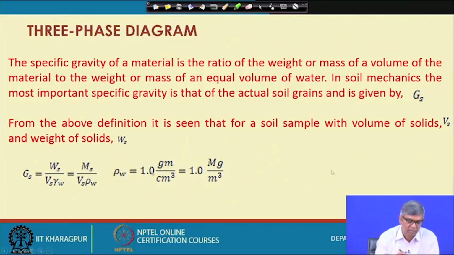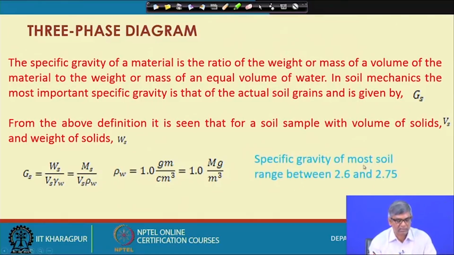So, this water density, unit weight or mass density for water, is a known value. The specific gravity of most soil generally ranges between 2.6 and 2.75, and most of the time, for solving any numerical problem, if specific gravity is not given, one can automatically assume the specific gravity as any value between 2.6 and 2.7, such as 2.65 or 2.7.